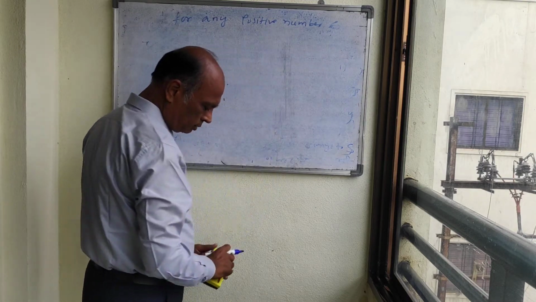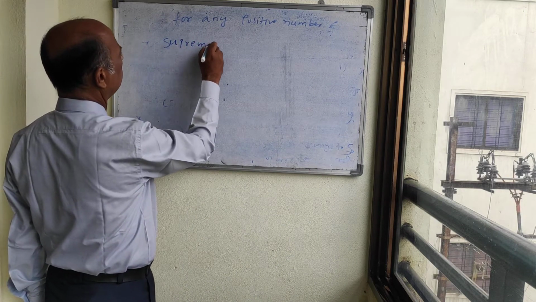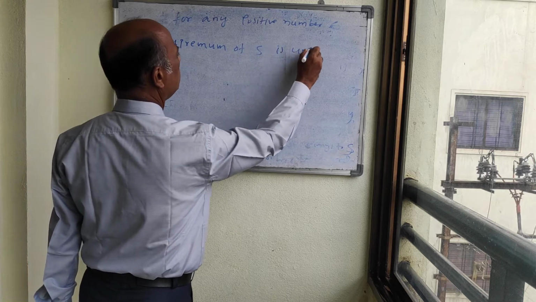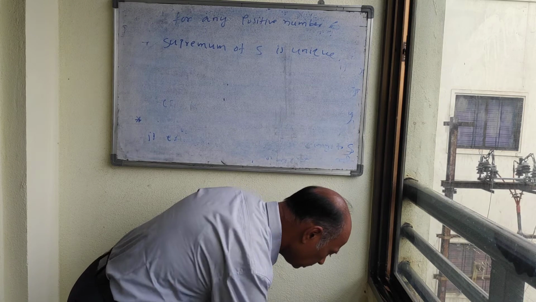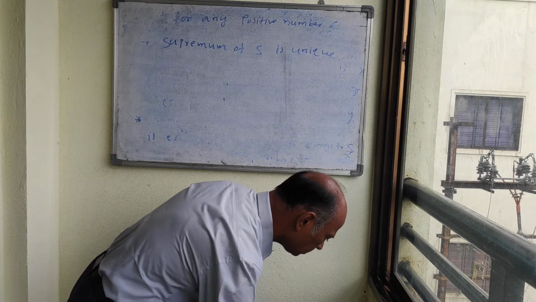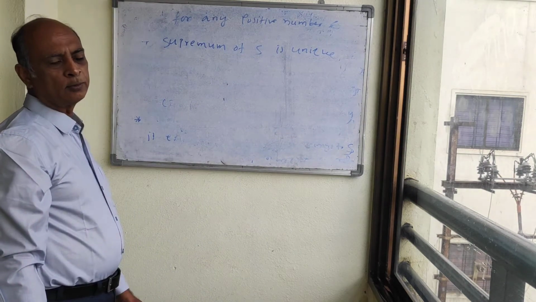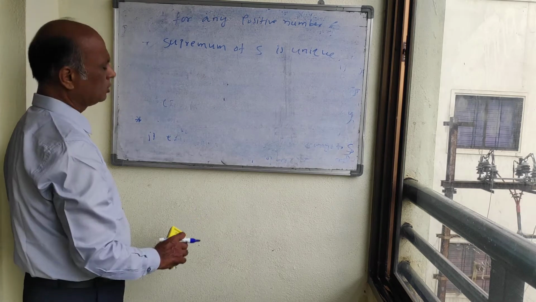Now one more thing, the supremum of S is unique. It means it is not possible for a set to have more than one supremum. There should be only one supremum for any set. So let us prove this.